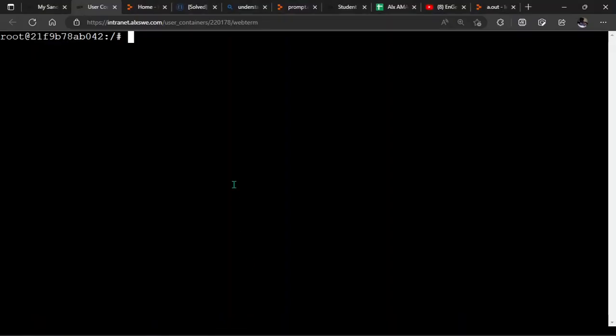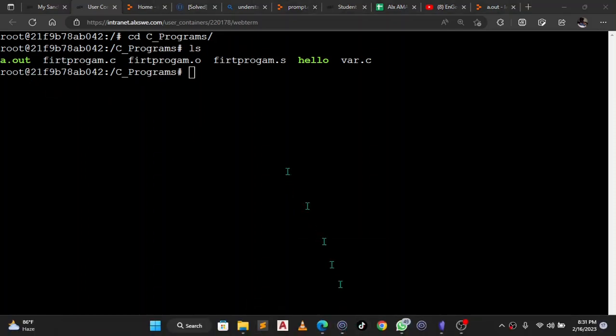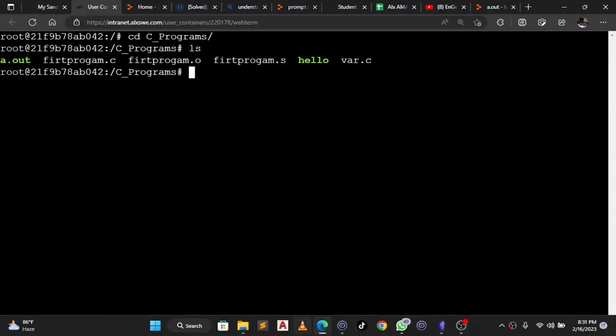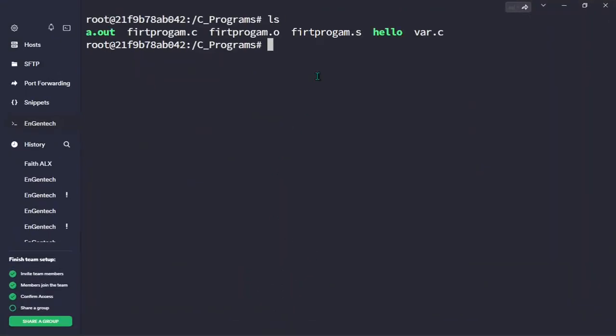So if I say cd into my C program, now what I have here, if I should list this content, I have a.out and the rest of them. So if I should open here, this is my Termius, and then say ls, sorry about that, and then say ls, okay, I'm going to have the same thing.